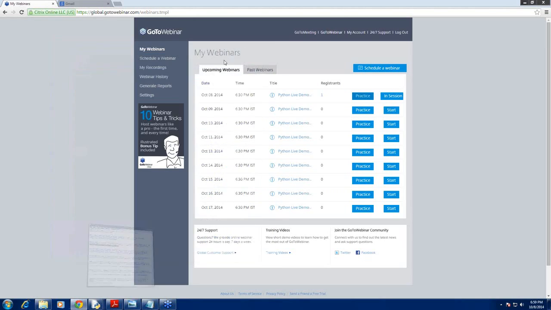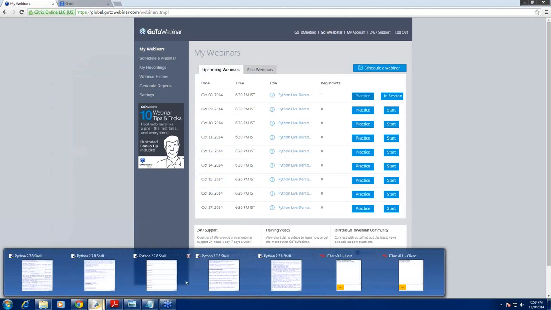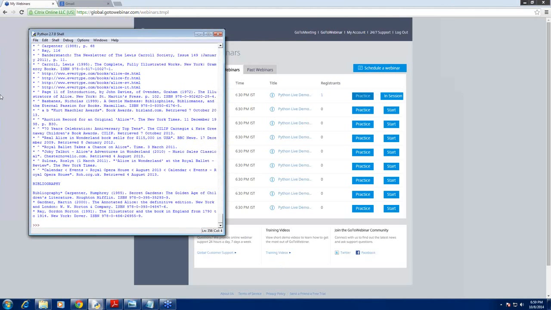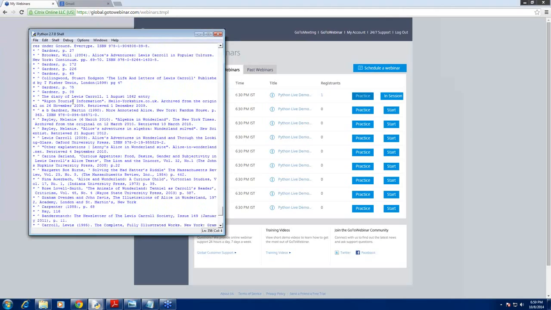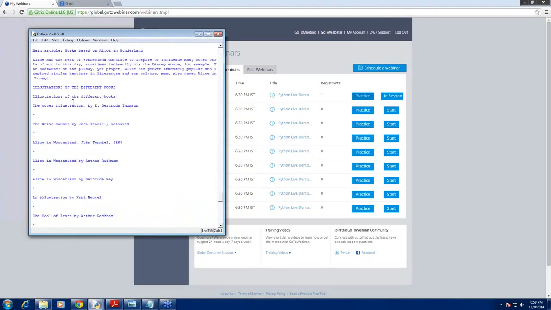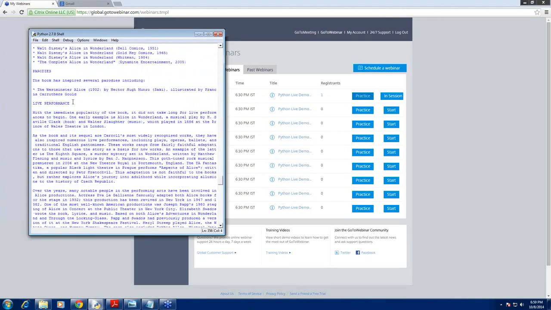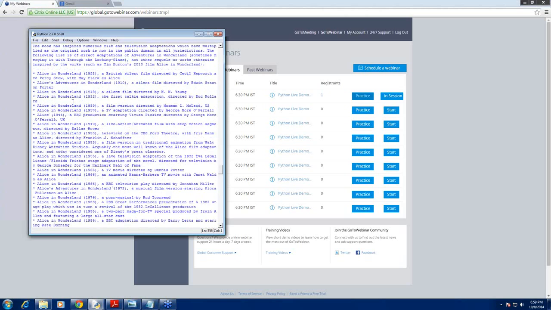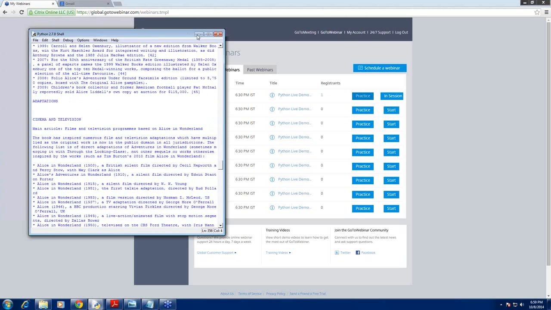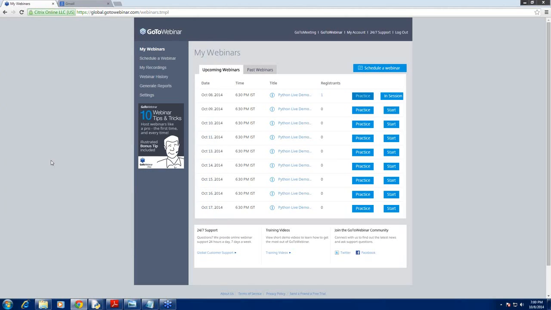Okay, you can also read articles on Wikipedia. Suppose you want to read an article on a topic, say Alice in Wonderland. Now Wikipedia will return the entire article for you so that you can read your article here. Okay, you can do many things in mining. This is just a glimpse of what you can do.